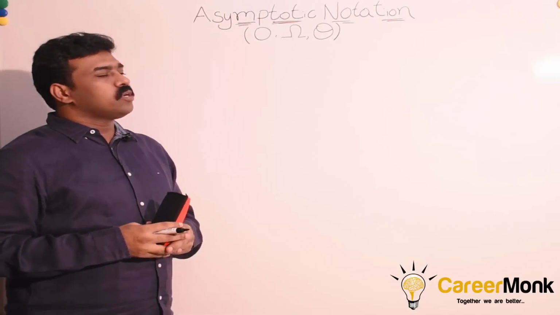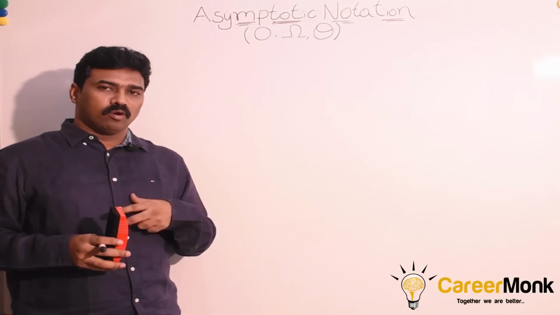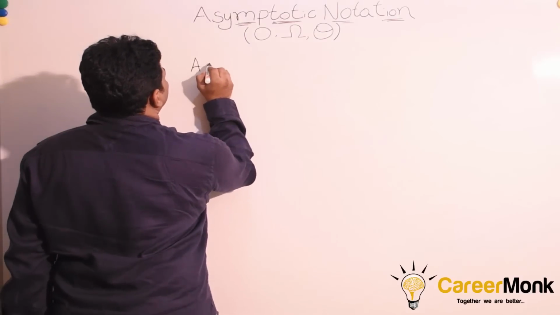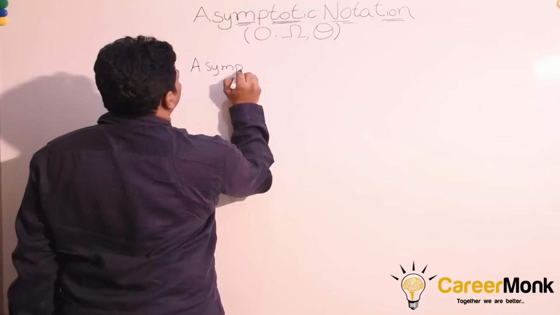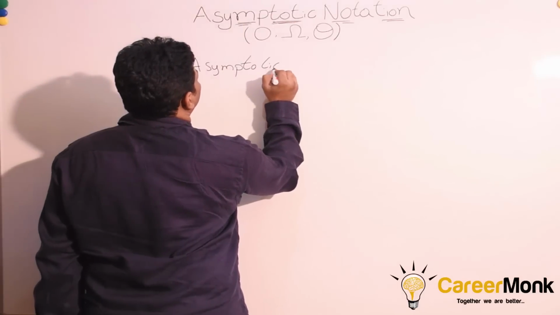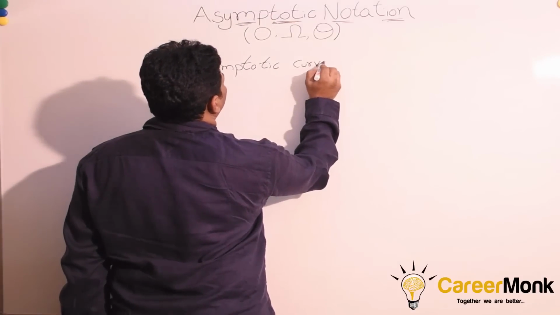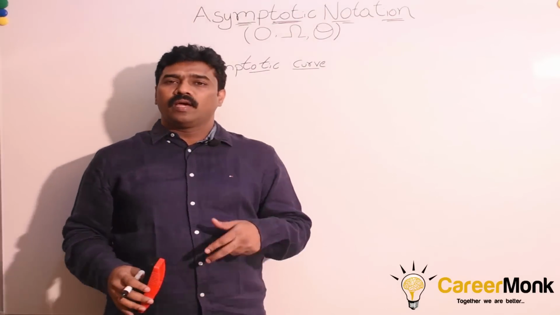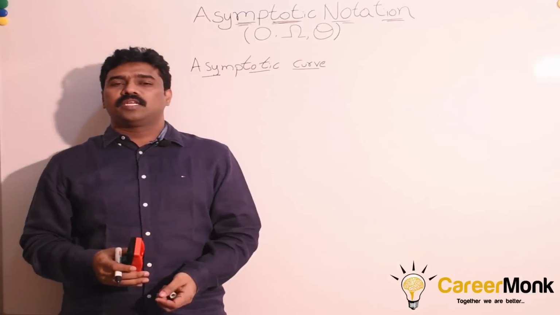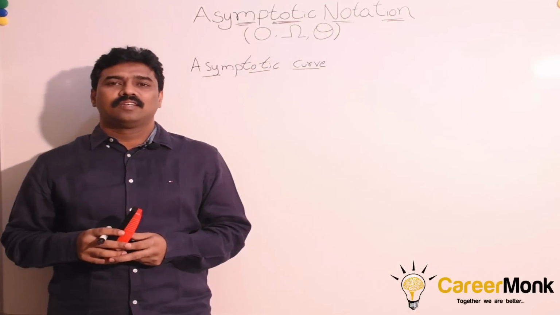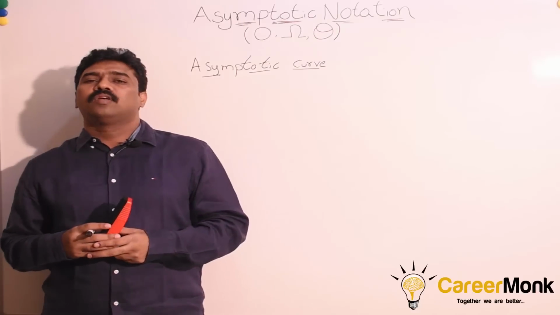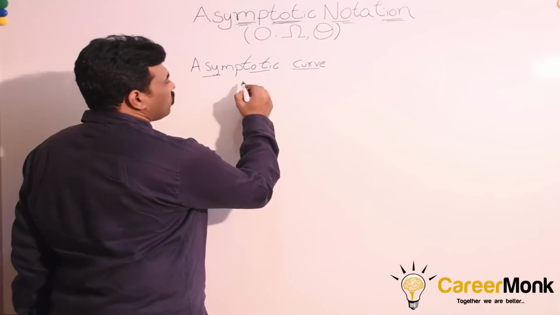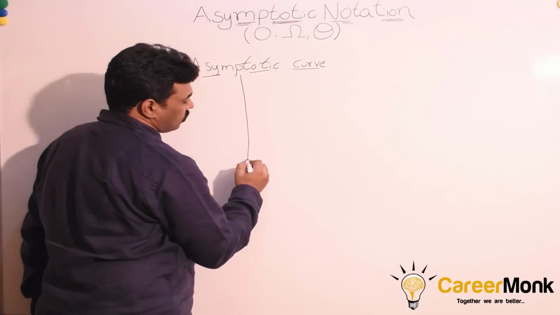Before going to asymptotic notation, we still need to understand one more concept called the asymptotic curve. What is an asymptotic curve? Why are we calling this discussion asymptotic notation or asymptotic analysis? This gives the answer for that. You might have heard about asymptotic curves in your 10th or 10 plus 2.